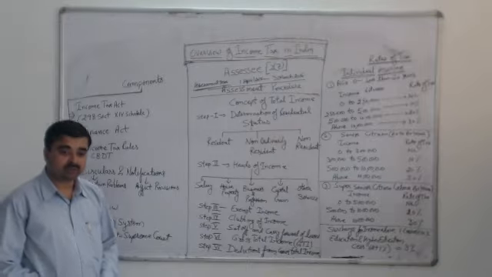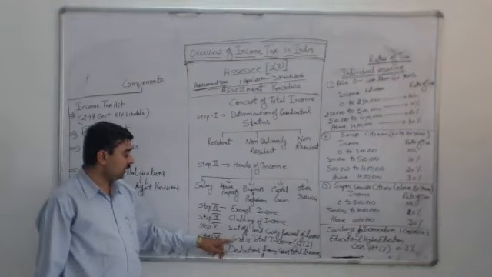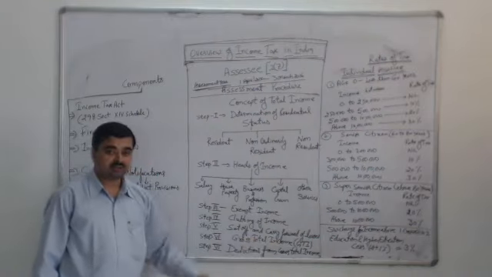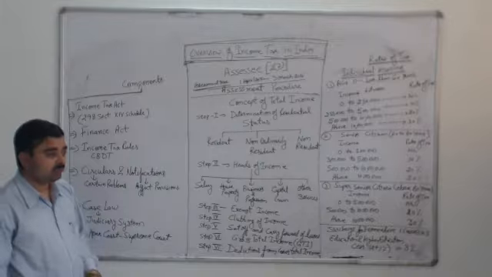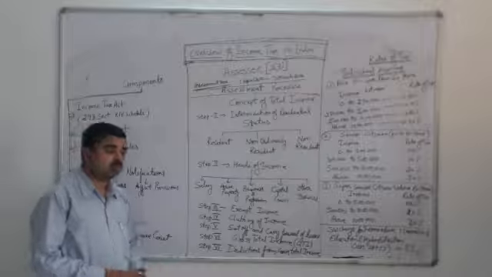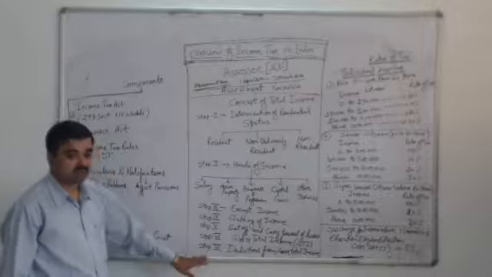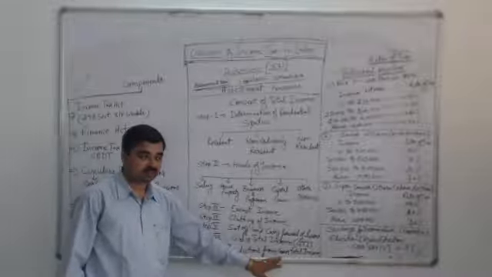Once the set off and carry forward procedure is made, we go to the next step, which is the gross total income or GTI of an assessee. Gross total income is the basic income of an assessee, out of which some deductions are allowed for various payments made by the assessee.